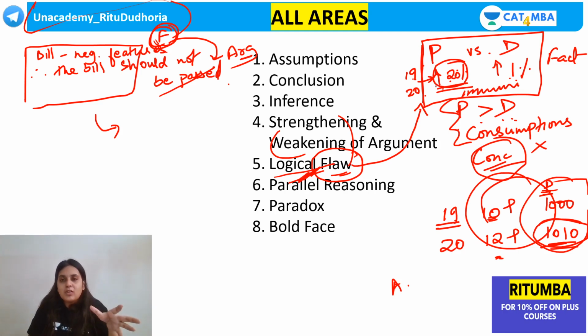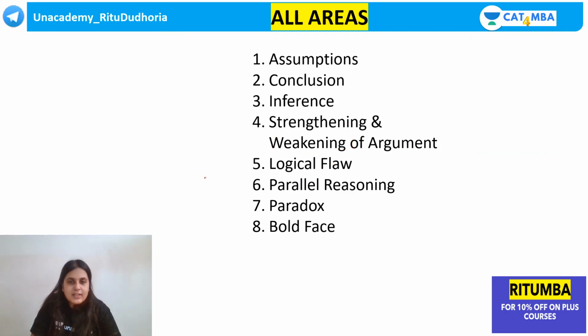So it's very important. Always find a flaw with the argument, find a flaw with the opinion, weaken the opinion, strengthen the opinion. Clear? So I hope these questions till here you're all sorted. Okay. Now comes parallel reasoning, paradox and boldface.